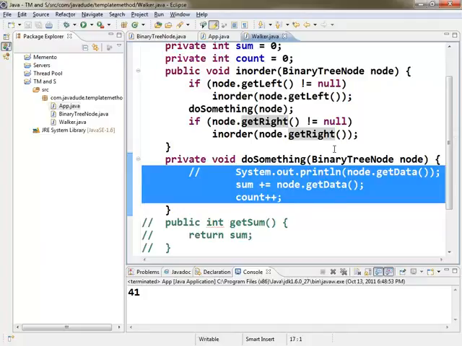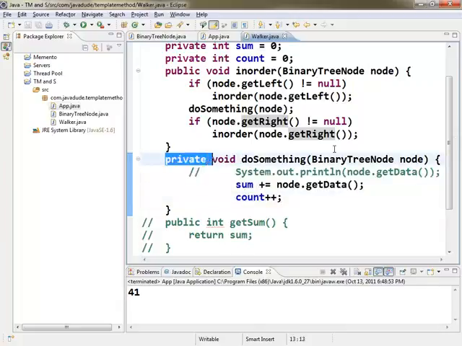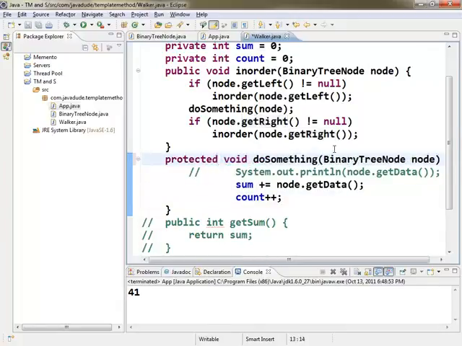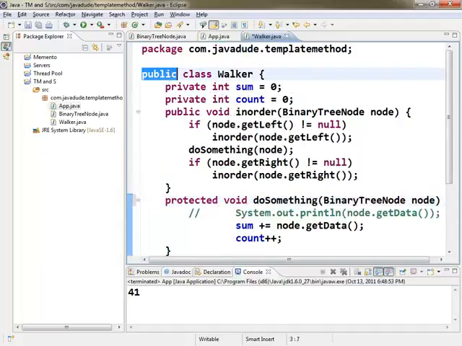Instead of being private, what if I made him protected? What can I do now? I can override it. I can create a subclass of this guy, and right now he's a public class, he's not